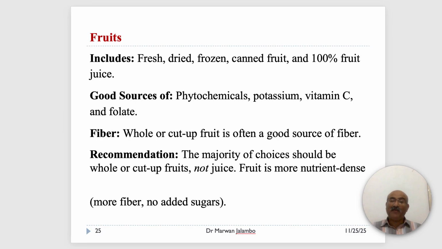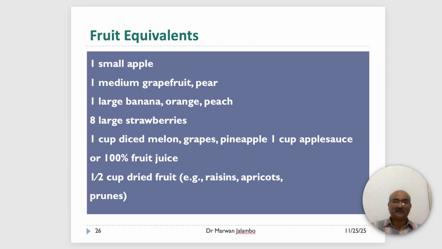They contain more dietary fiber and no added sugars compared to most juices. As you see in this table, 1 cup equivalent could be 1 small apple, 1 large orange, 8 large strawberries, or 1 cup of 100% fruit juice.